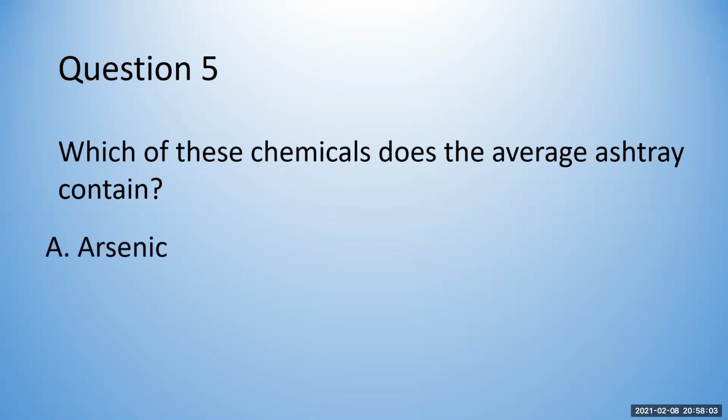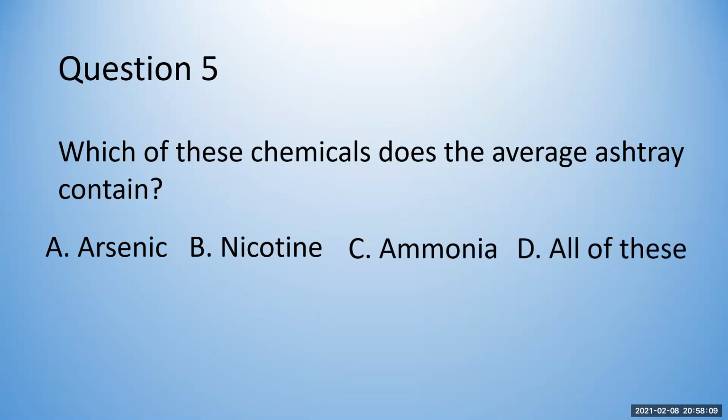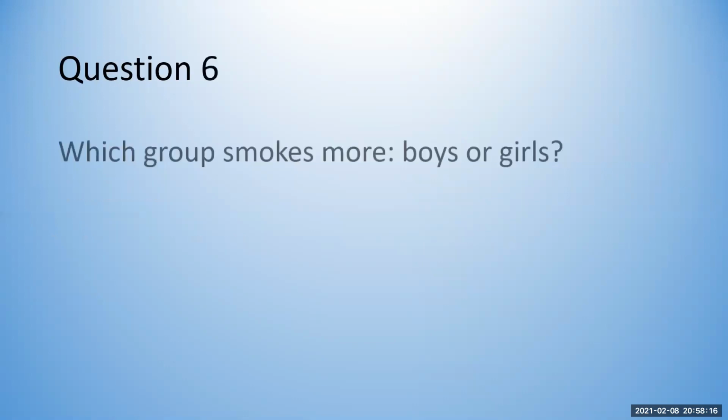A, arsenic, B, nicotine, C, ammonia, or D, all of these? Question 6. Which group smokes more, boys or girls? A, girls, or B, boys?